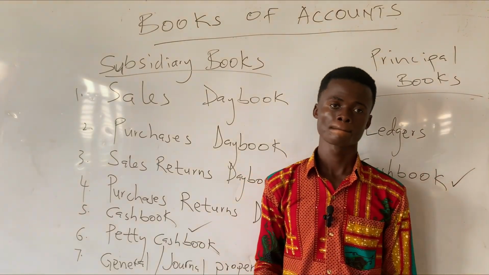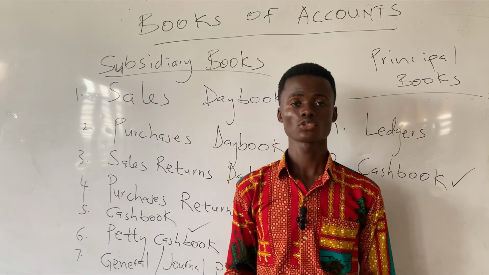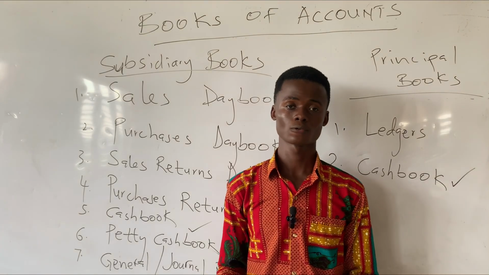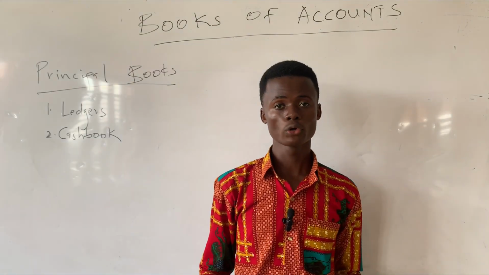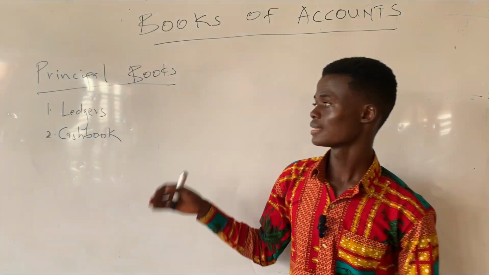But mind you, in our subsequent videos, we will be tackling the various financial accounting topics for WASSCE students, and the financial reporting standards for the tertiary level. The first school of thought subdivides the principal books into two, and they are the ledgers and then the cash book.